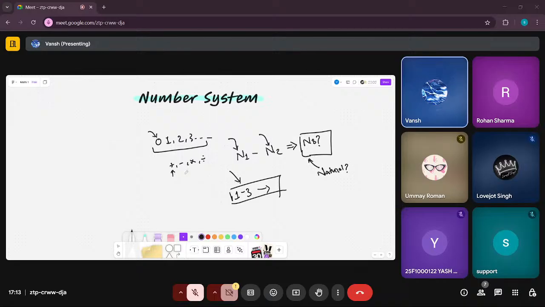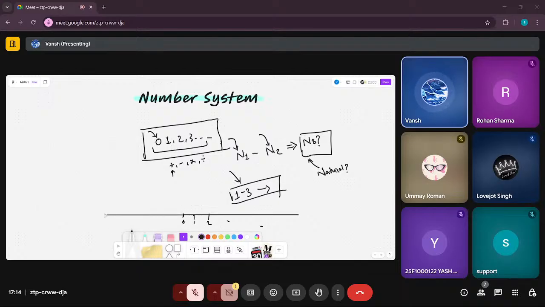Are incomplete? Okay. So we can extend this notion of numbers to something known as integers. We can extend our number line. Yeah, this was our usual number line 0, 1, 2, and so on. But since we have figured out a method to generate numbers which are not in this line, we can extend this notion and make a new dimension in this, which is negative numbers -1, -2, -3, and so on. You are getting this, right?